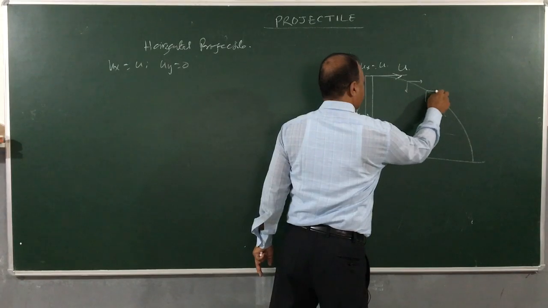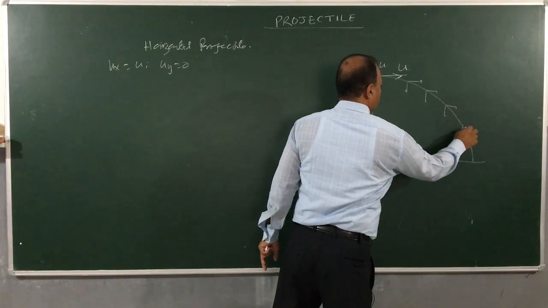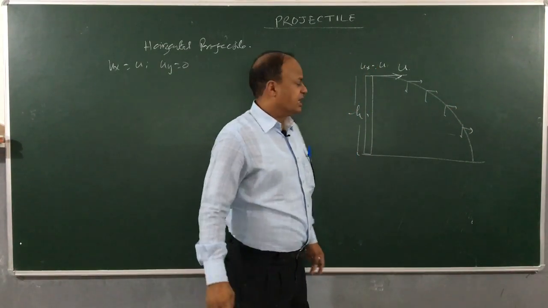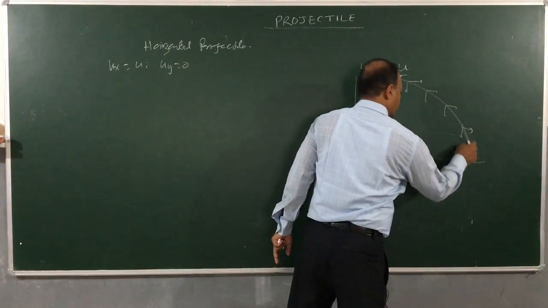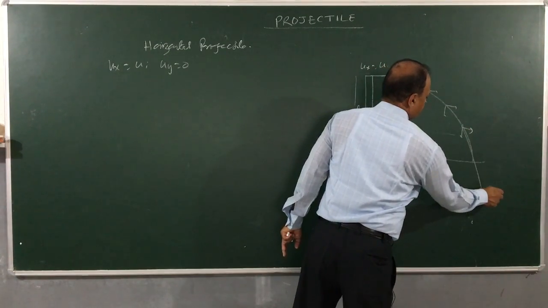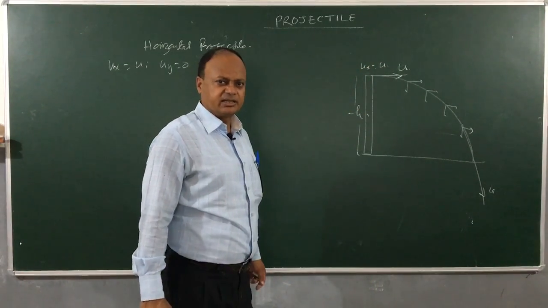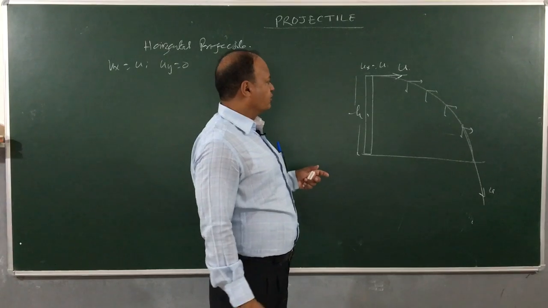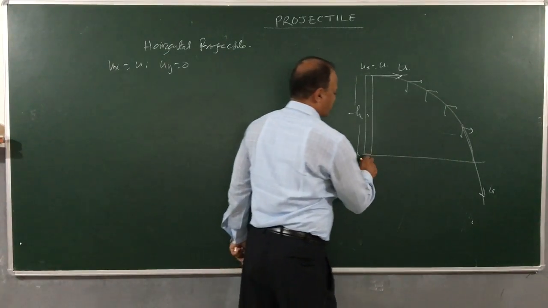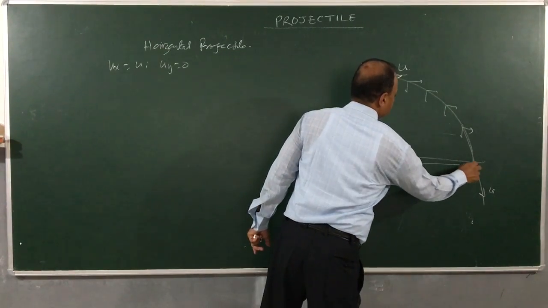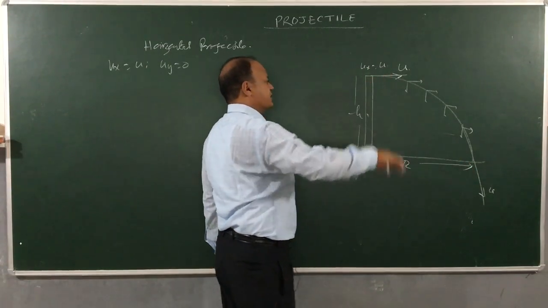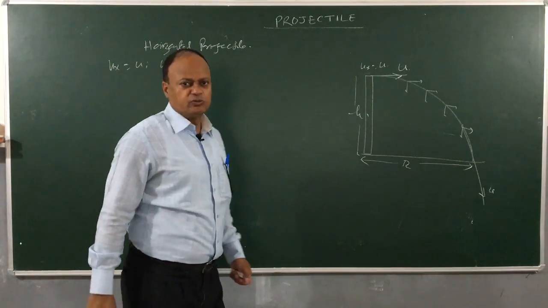There will be two velocities at every point of time, one horizontal and the other vertical. And finally, the projectile will strike the ground with a certain velocity v at a certain angle with the horizontal. So we are going to find out what will be the range R of the projectile if it is projected horizontally with the velocity u.